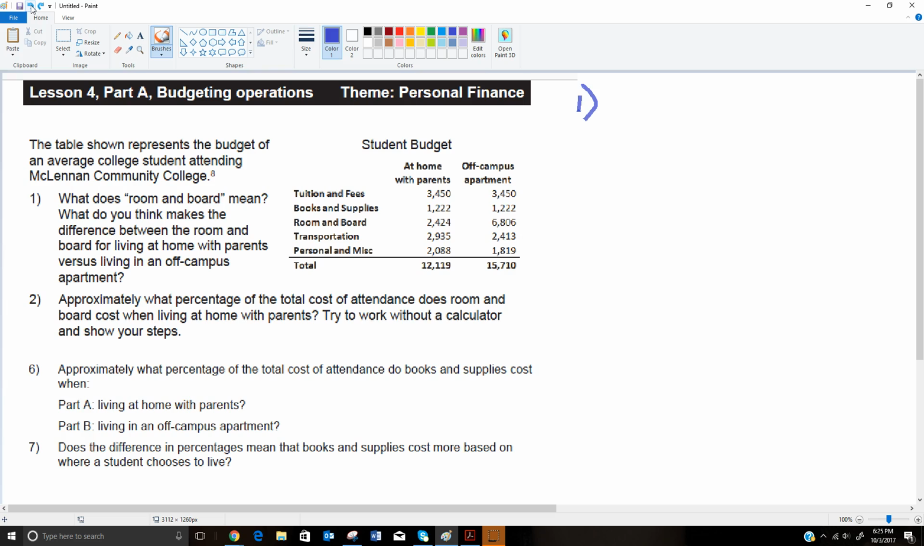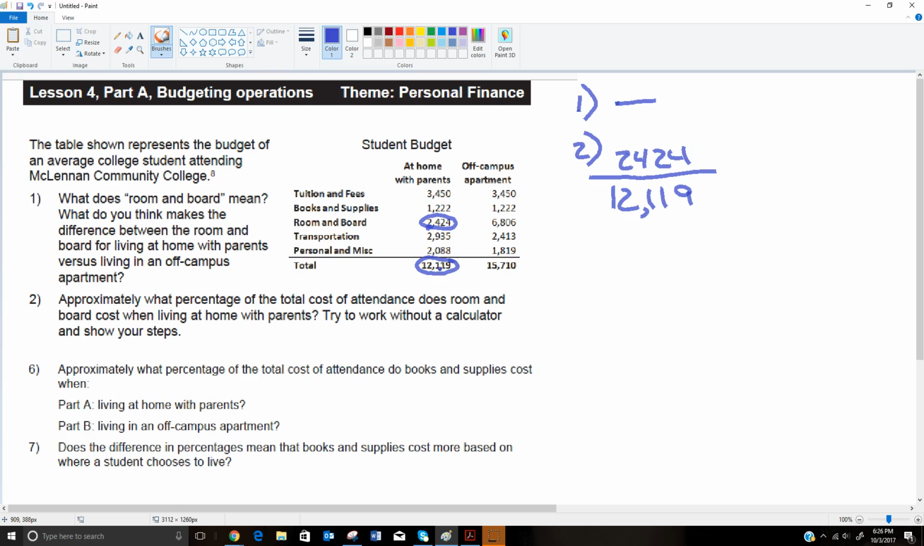So the next question it's going to ask is, approximately what percentage of the total cost of attendance does room and board cost if you're living at home? So here's the cost for room and board if you're living at home, and here's the total. So we want to know what percentage of the total that is. So if we have 2,424, and we want to know how much that is out of 12,119, that's a division problem. It's this much out of this much. It's a fraction of the total cost.